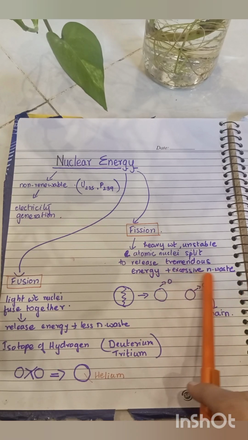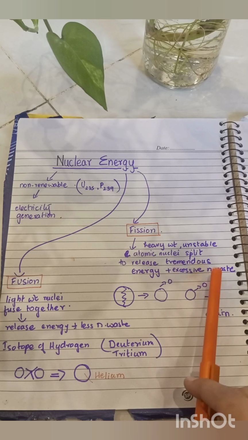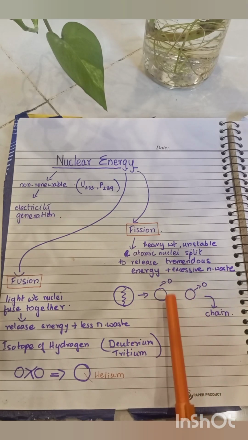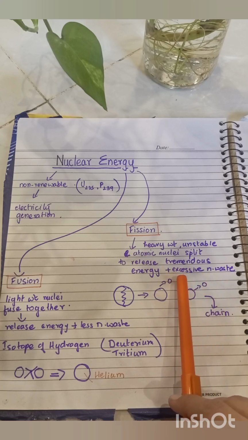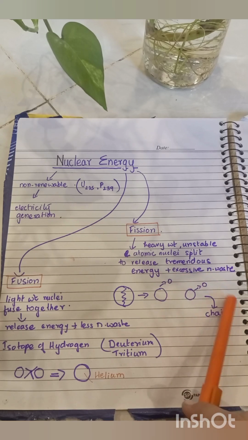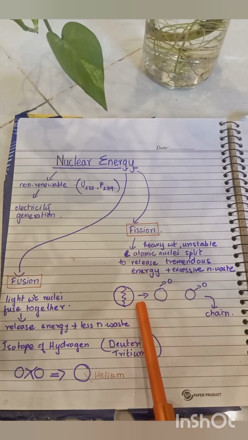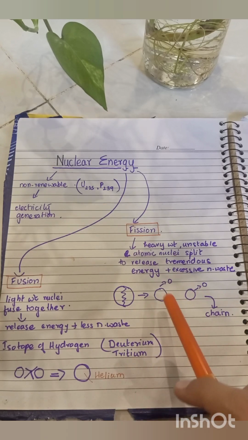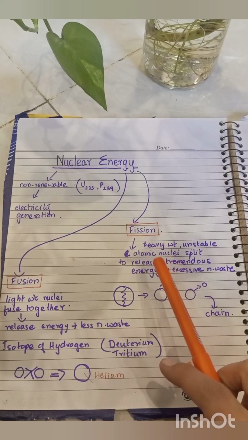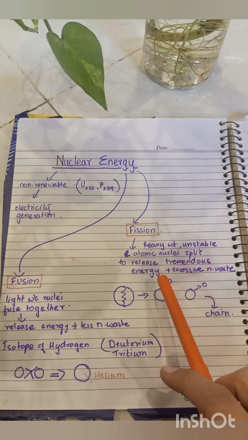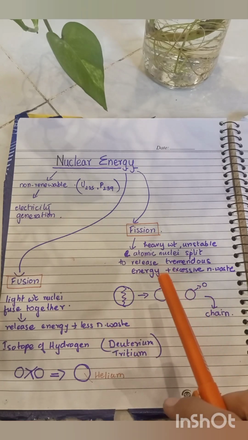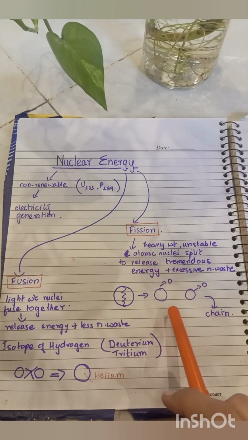This is problematic because disposing of this nuclear waste is not an easy task. During the course of this process, neutrons are also released. These extra neutrons go and hit other U-235 atoms, and thus the chain reaction begins. Therefore, we can say that setting up a nuclear power plant would be expensive, but in the long run it becomes economical because it's a chain reaction. You don't have to worry about feeding the nuclear fuel again and again into the reactor.